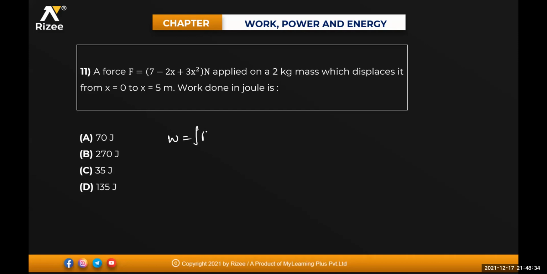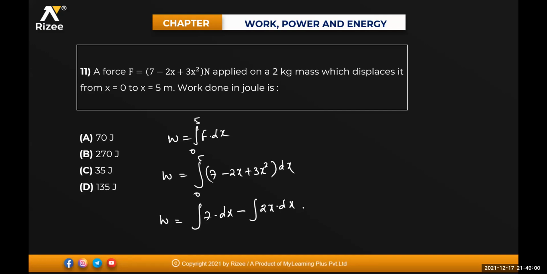So W is equal to the integral of F into dx. What are the limits for this one? 0 to 5. So work done is equal to the integral of 7 minus 2x plus 3 into x square into dx. Limits are from 0 to 5. So work done will be equal to the integral of 7 into dx minus the integral of 2x into dx plus the integral of 3 into x square into dx. Limits are 0 to 5.